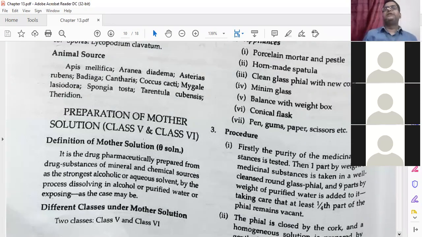Okay, so these are the many examples of class 4. But I told you earlier, there is a lot of confusion with some drugs which are in class 3 also, class 4 also, class 1 also, class 2 also. This was the big confusion at that time. How to classify? It was given properly.